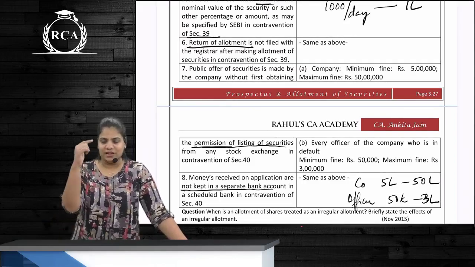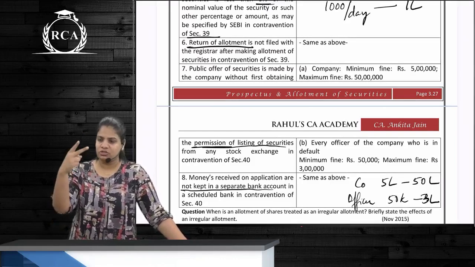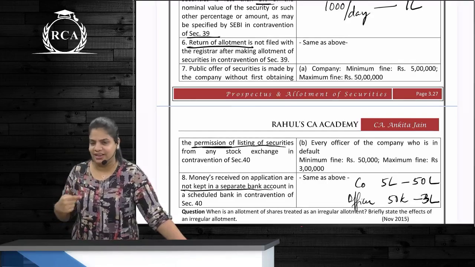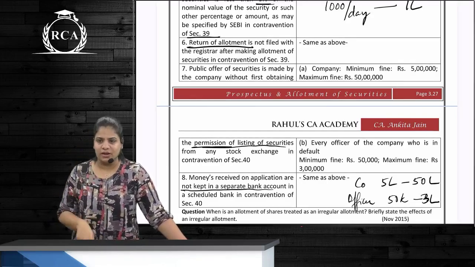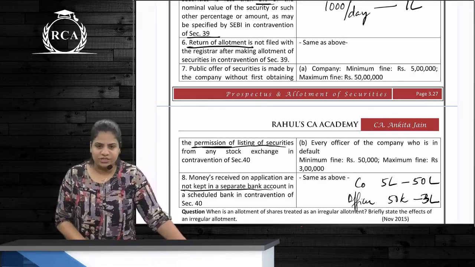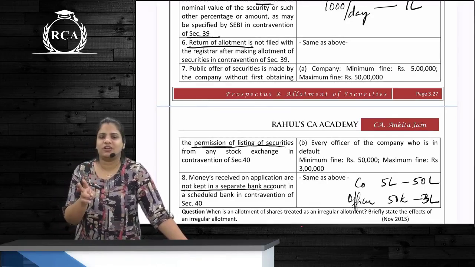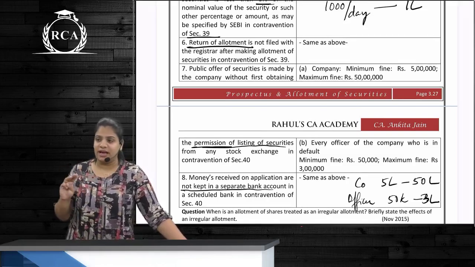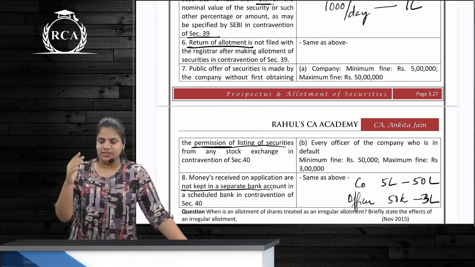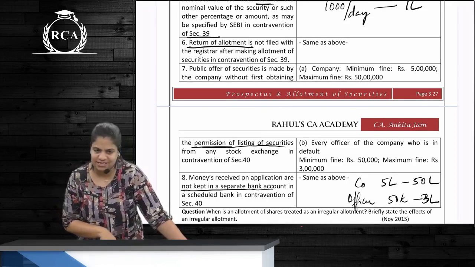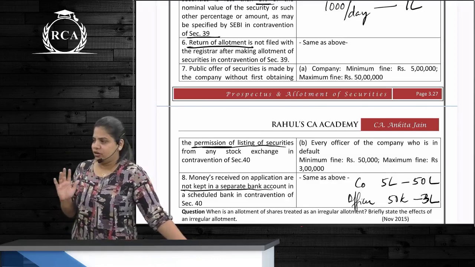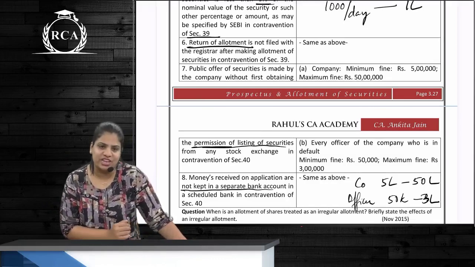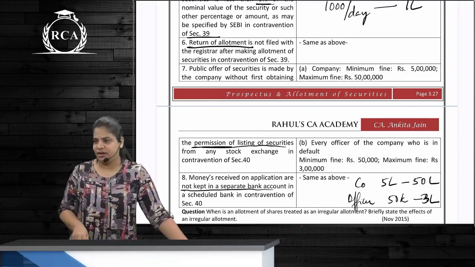Correct? So once again, number of points are how many? 1, 2, 3, 2. Section numbers are 23, 26, 39 and 40. 23's 1 point is what? Public offer without issuing prospectus. Then 26's 2 points are misleading and not filed with ROC. 39's 3 points are minimum subscription not received, application less than 5% or as per SEBI, and return of allotment not filed. And 40's 2 points are no permission from stock exchange and not kept in a separate bank account.